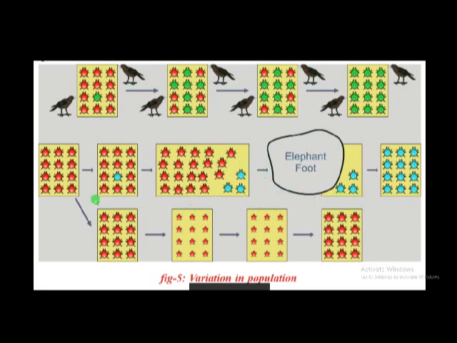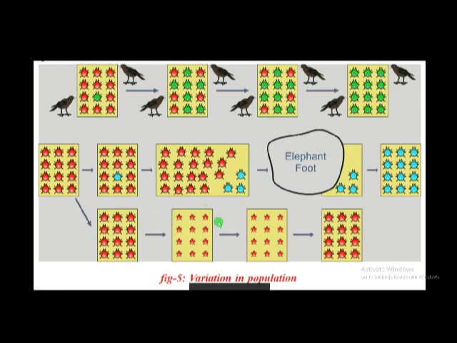In the third case, insects are growing on the leaves of a plant. If disease occurs to the plant, all the leaves shed off, and these insects do not get food.